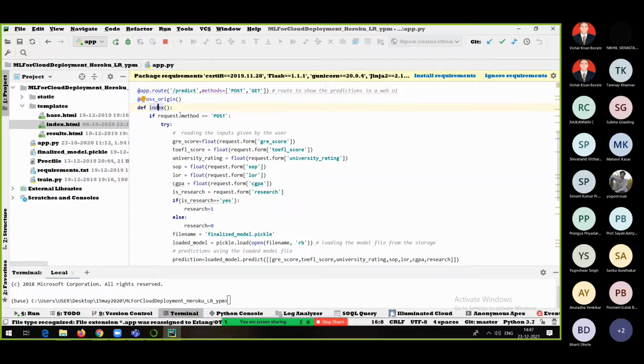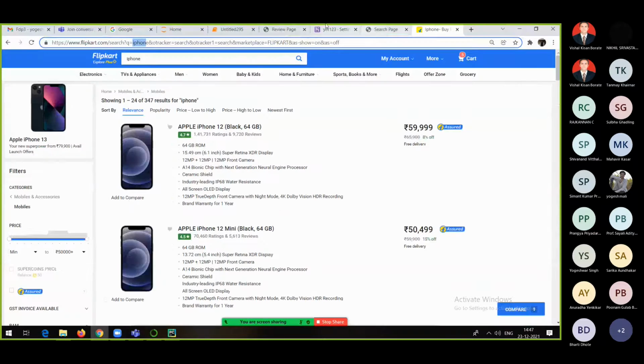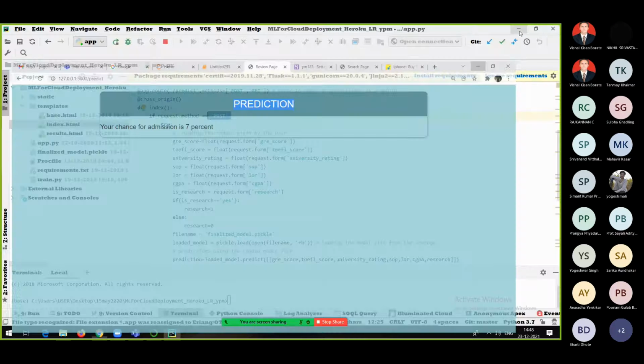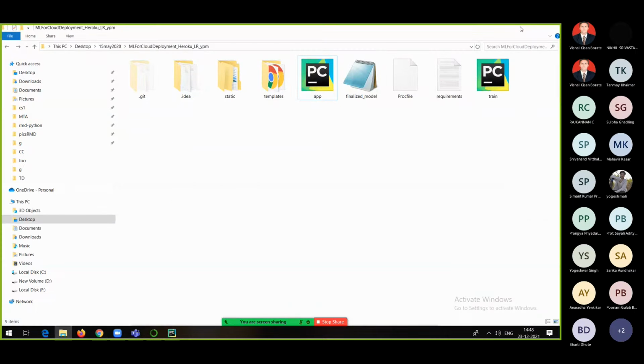So if the request.method is post, and yes, it is going to be post. Everyone, one way I tried to show you is with the help of this particular UI, user interface. But that is not the only way one can run the application. There is another way with the help of a tool called Postman, where we can simply send the request to this particular application without creating a UI. That is also possible. In many data science teams, generally they do not have that much time, so they make use of a tool called Postman. I will show you. In my case, it's already there.